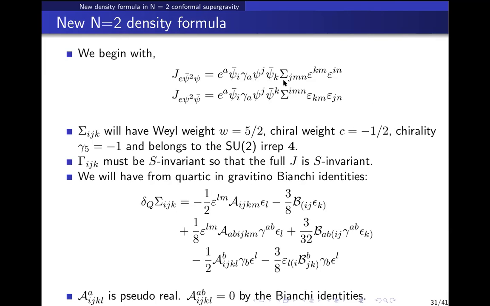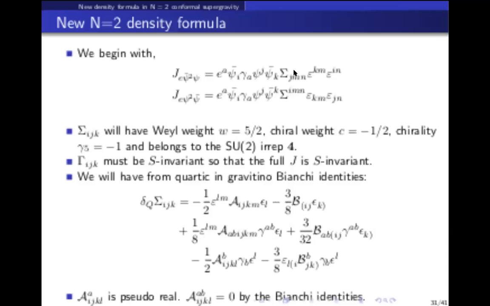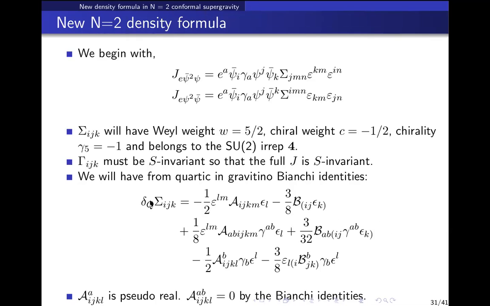And what you do is you apply the exterior derivative on this. Then by Clebsch-Gordan decomposition, you will get various terms. If you act the Q generator on sigma ijk using the Clebsch-Gordan decomposition of SU2, you can ask what representations appear and in what way. So that is the first step: apply Q SUSY and the exterior derivative on this, and get the Clebsch-Gordan decomposition to write what fields appear in the next step of the density formula. And when you impose covariant closure, you will get some conditions on these.